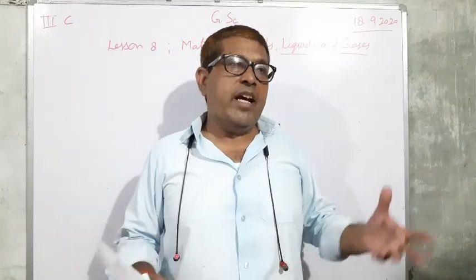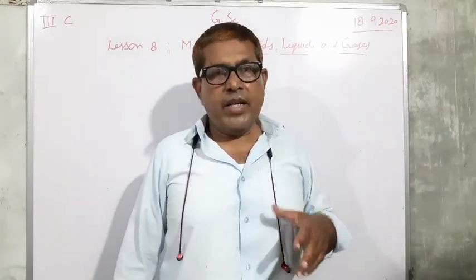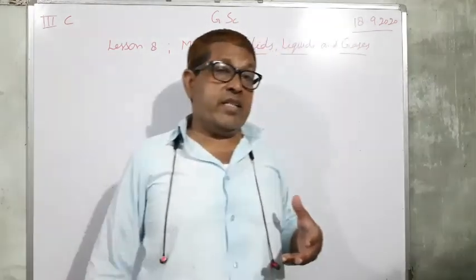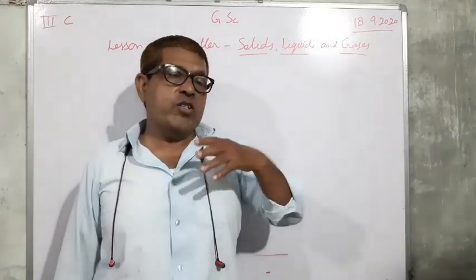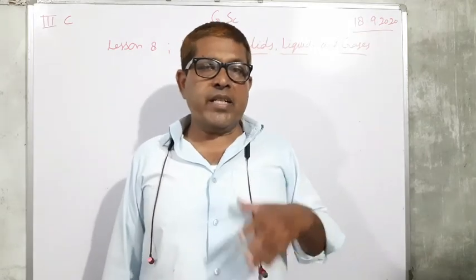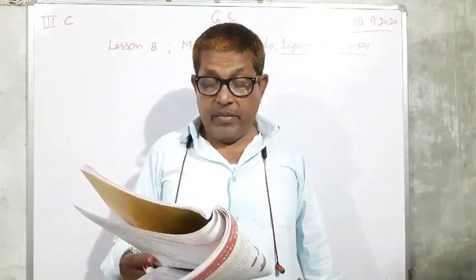Oxygen is a gas. The atmosphere is filled with gases, and we call them air. So air contains many gases: oxygen, carbon dioxide, nitrogen, etc. So air is a mixture of many gases.